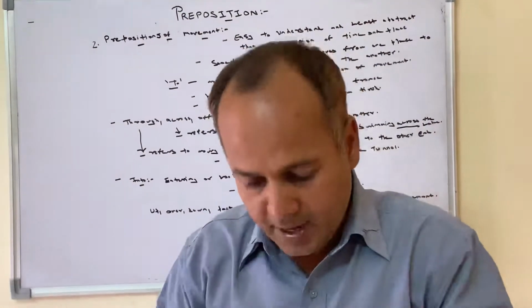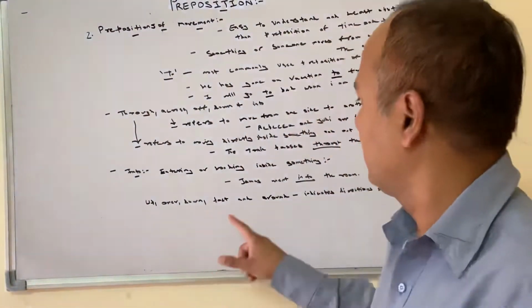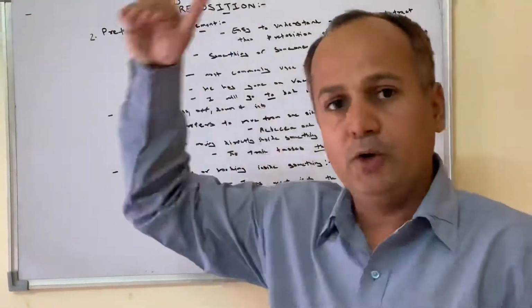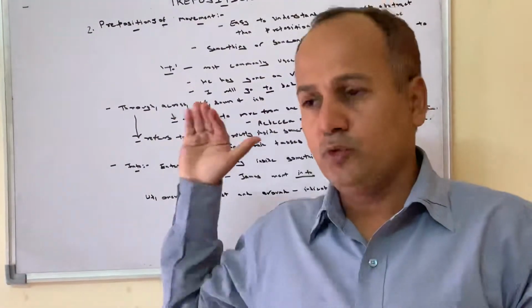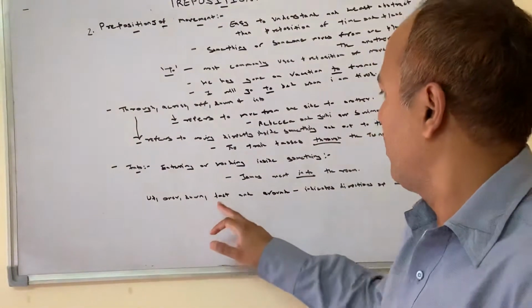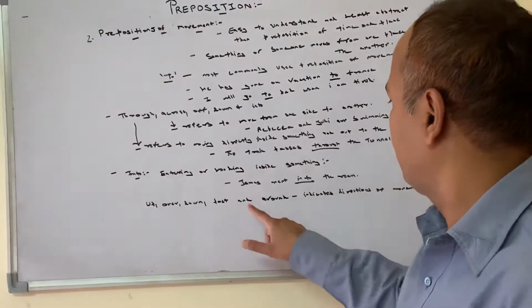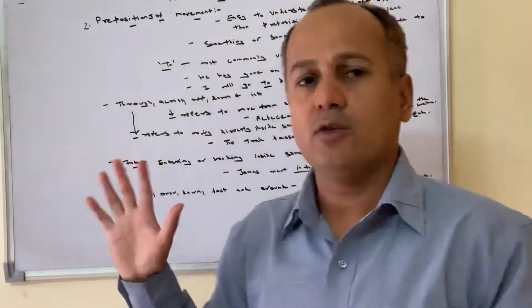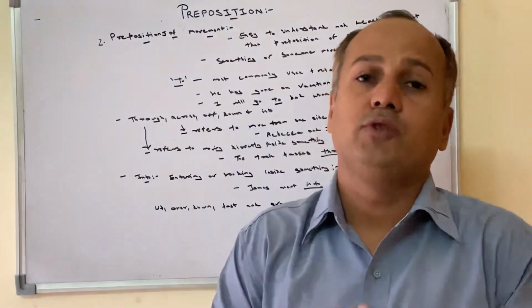Into is used for entering or looking inside something. For example, James went into the room. Into the room. Through the tunnel. Across the swimming pool. Up, over, down, past and around indicate direction of movement. All these are prepositions of movement.